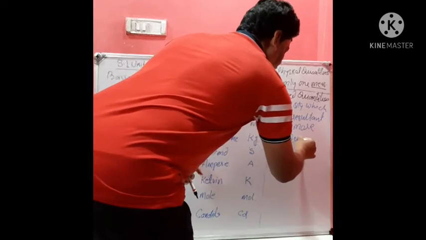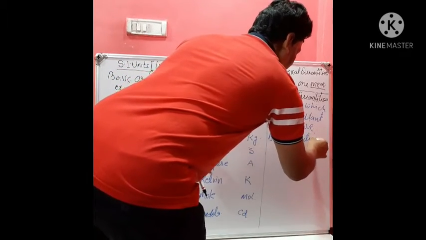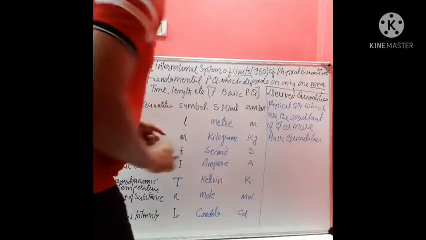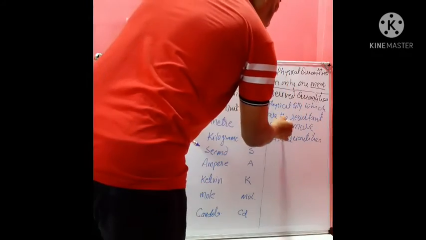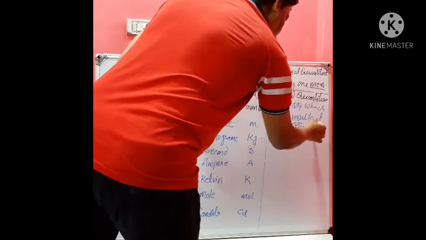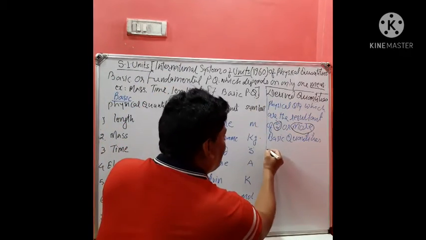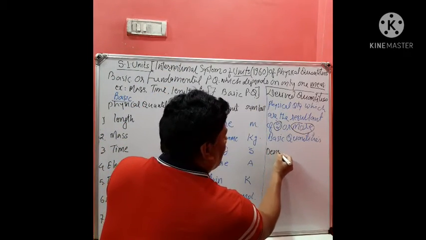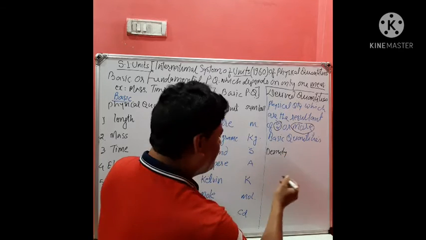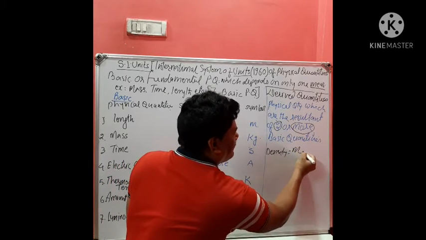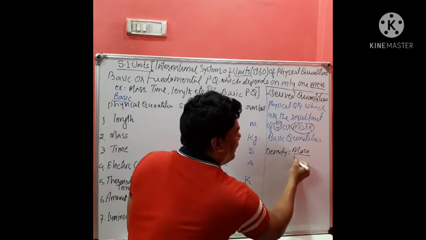Two or more basic physical quantities, or simply you can write quantity. Like, can you tell me what is density? Density is mass upon volume.